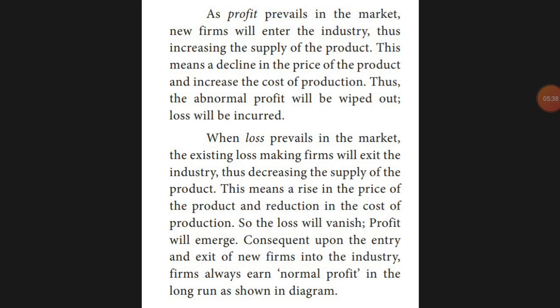So the supply of the product will be more, because many industries started producing the product. For example, a cell phone company: many cell phone companies, a variety of cell phones. So demand for cell phones is there, supply also is there. So if that is the case, to make more profit, the other cell phone companies will decrease the price of the product.